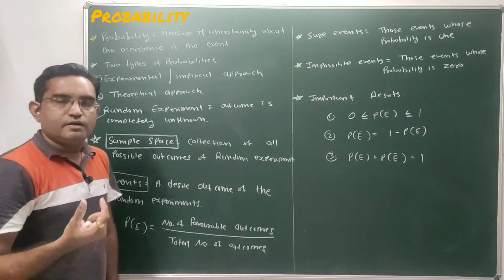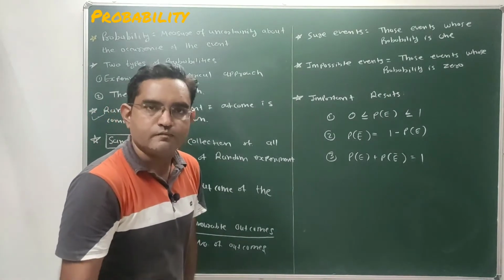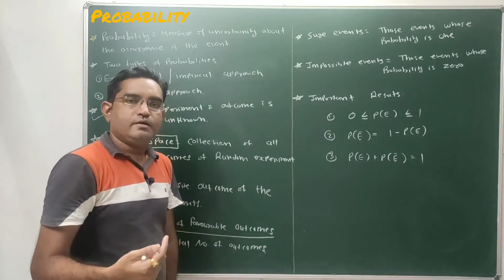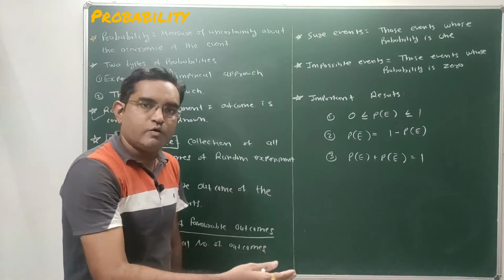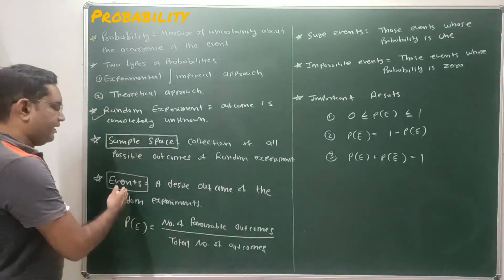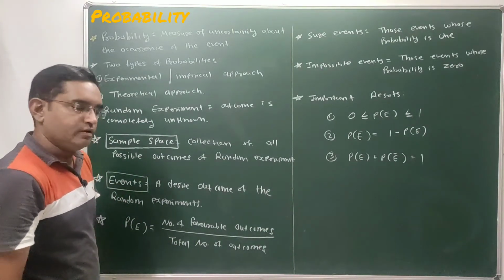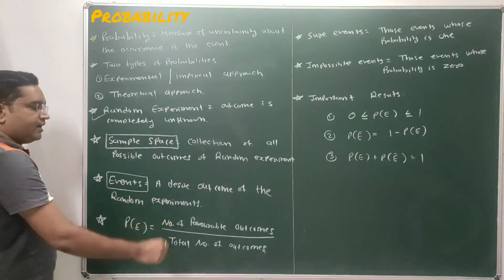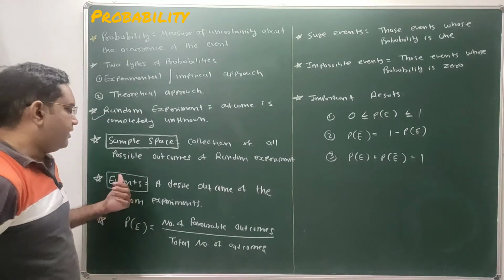So what is event? Event is nothing but the desired outcome of a random experiment, because a random experiment will give so many outcomes. So out of that so many outcomes, our desired outcome will be called an event, and we are calculating the probability of that event. Clear? So what is event? A desired outcome of a random experiment is known as event.